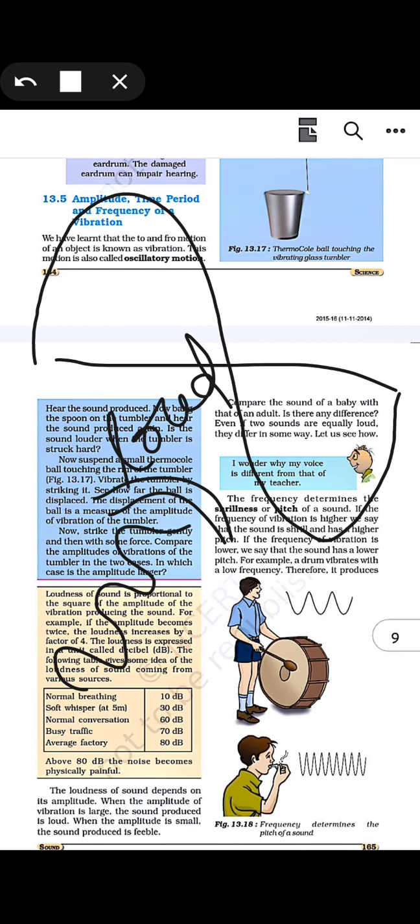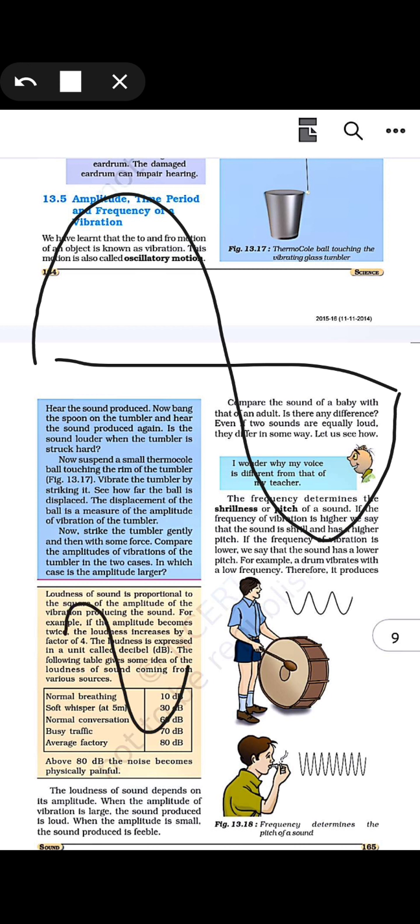The louder the sound, the larger the amplitude. But if the wave is small, its sound is also much less, a feeble sound. And here the amplitude is high, so its sound is much louder.